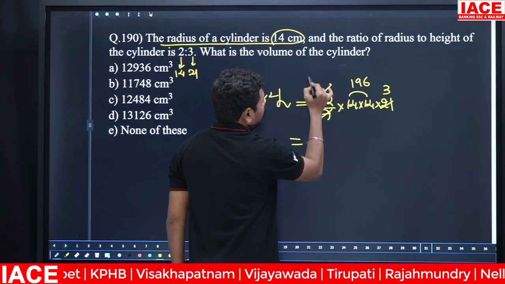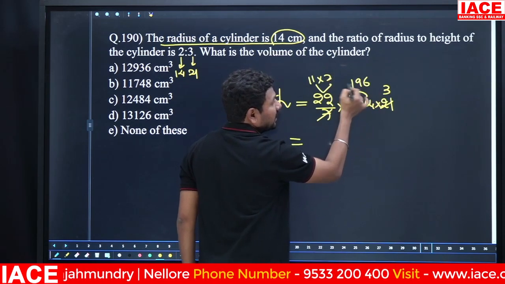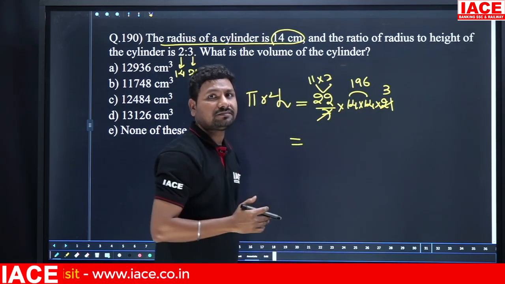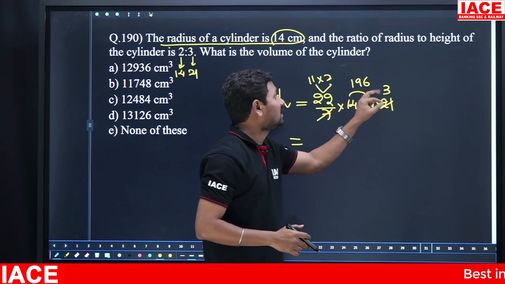Here 22 you can write as 11 into 2. 2 times 3 is 6. The 6 will be multiplied with 196. 6 times 196 the value is 1176, so about 1200. From 1200 we have to remove the 6 fours, the 24.